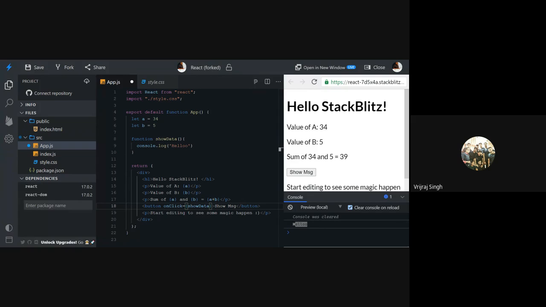Okay. Up to now, is there any confusion or doubt, like how we can bind the data, how we can perform simple operations like arithmetic operations, and also how we can call the functions or perform some actions with the help of a button? Yeah. So in the next part, I will talk about how we can call the APIs. So yeah.